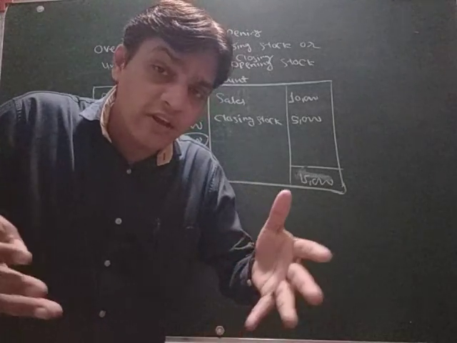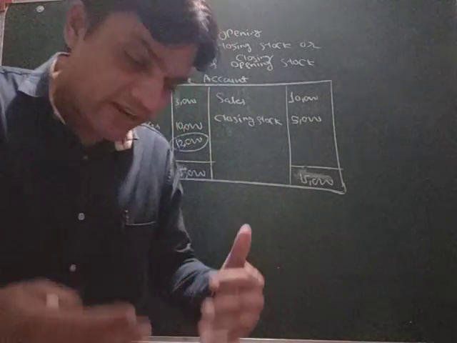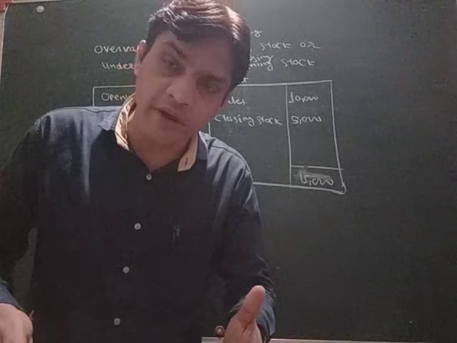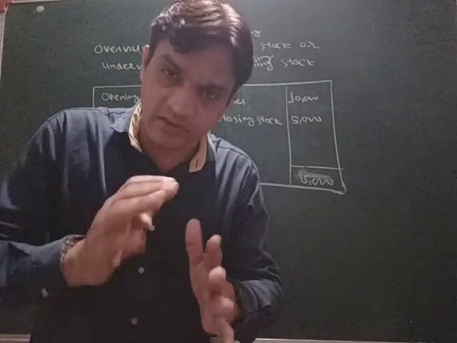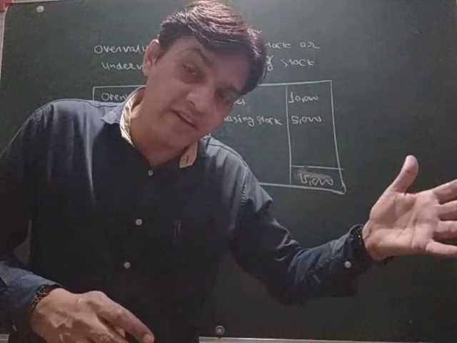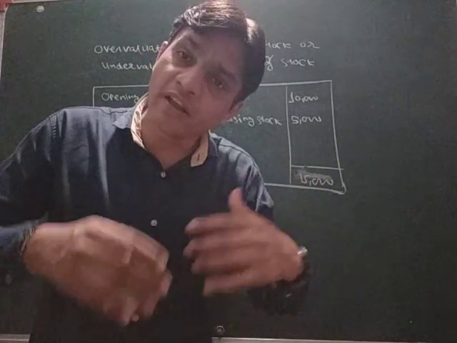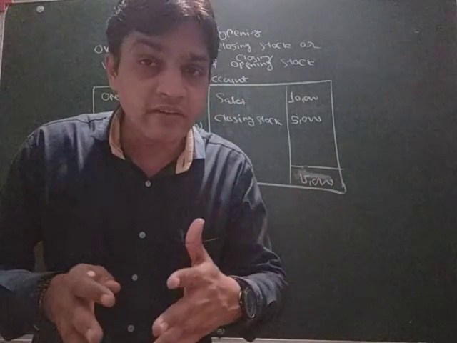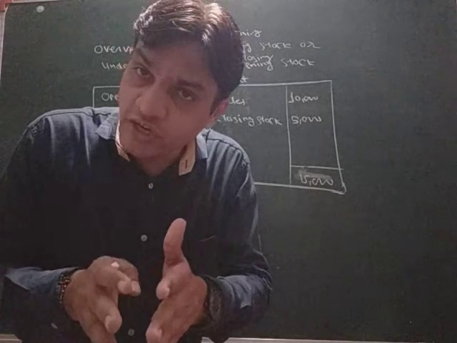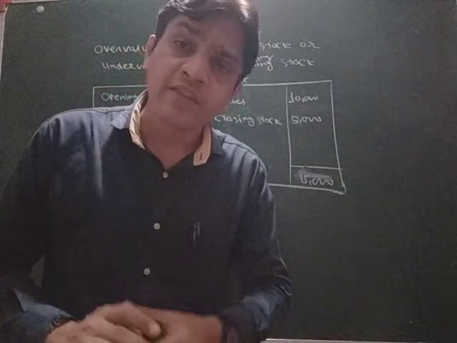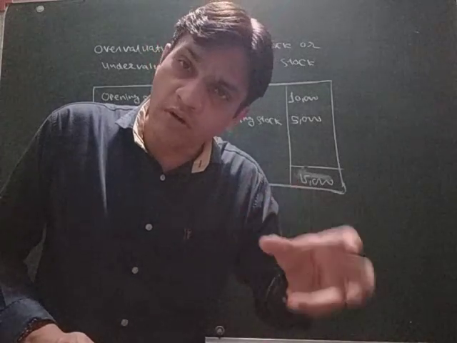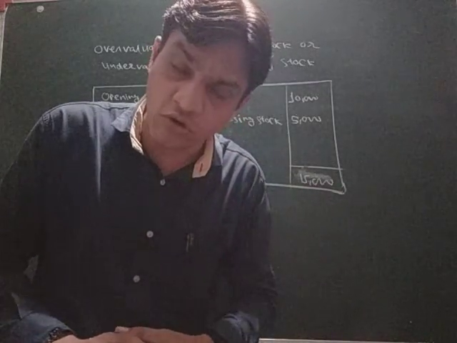So that is also not a right condition, that is not a normal profit. So in that condition what do we have to do? Yes, we have to add it. In the previous condition we were deducting, but in this condition we have to add it whenever there is undervaluation of closing stock or overvaluation of opening stock. So this is the explanation about the overvaluation and undervaluation of stock.